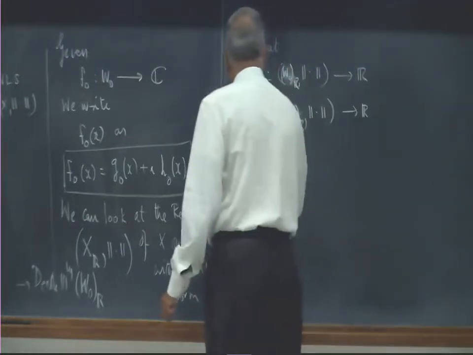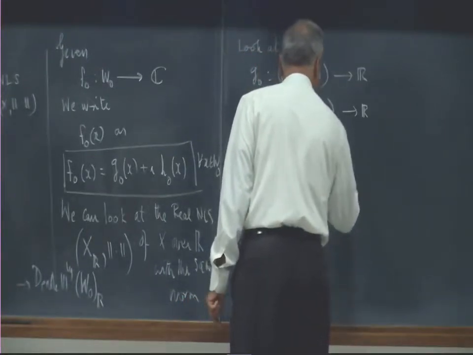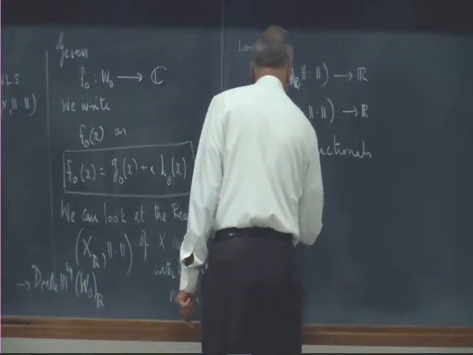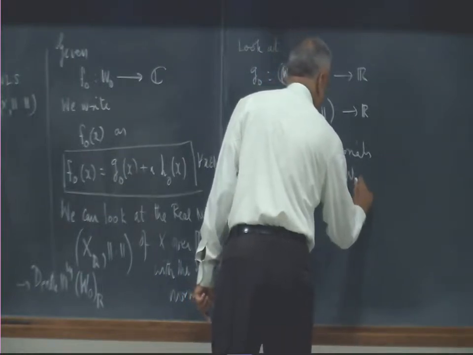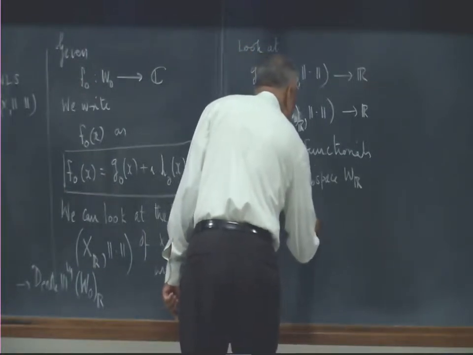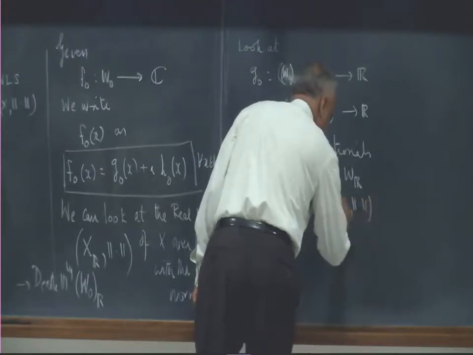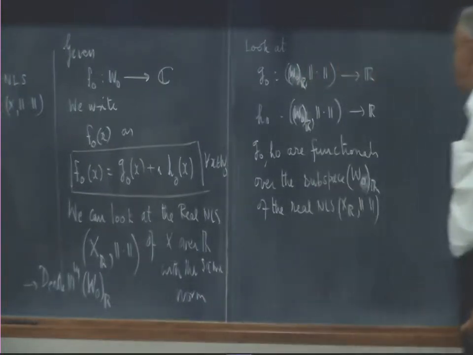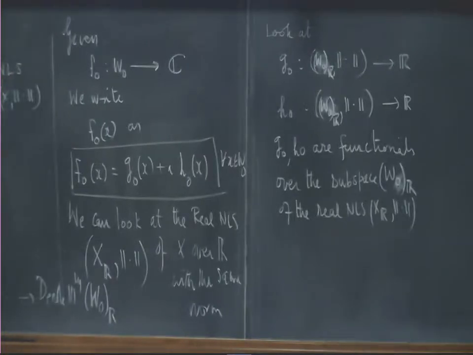So G naught, H naught are functionals over the subspace W naught R of the real nonlinear space X R. Okay. Right. So everything I am now converting to a problem on the real space.